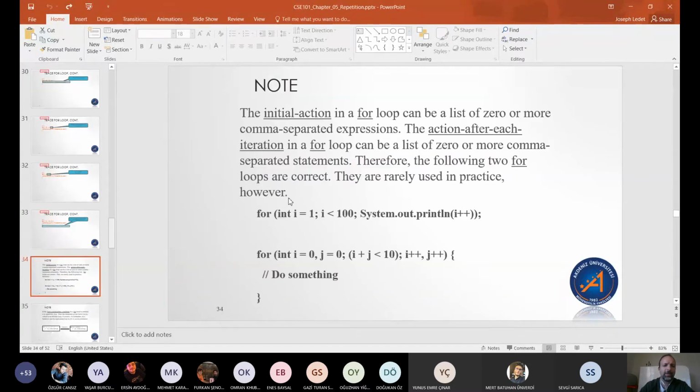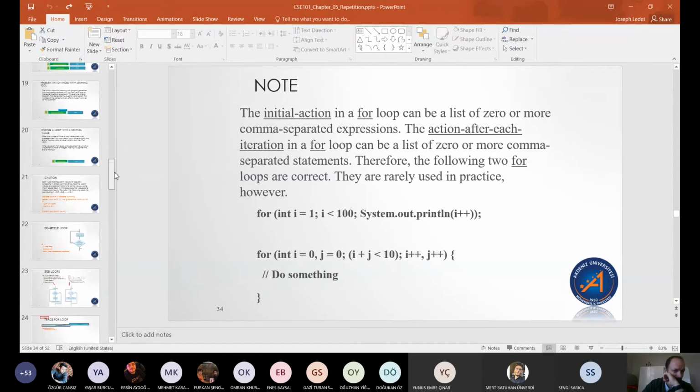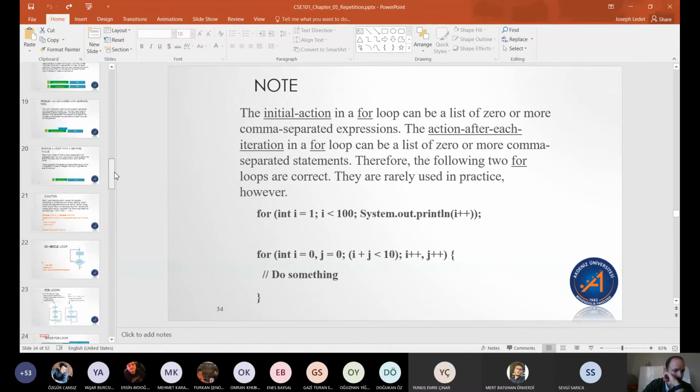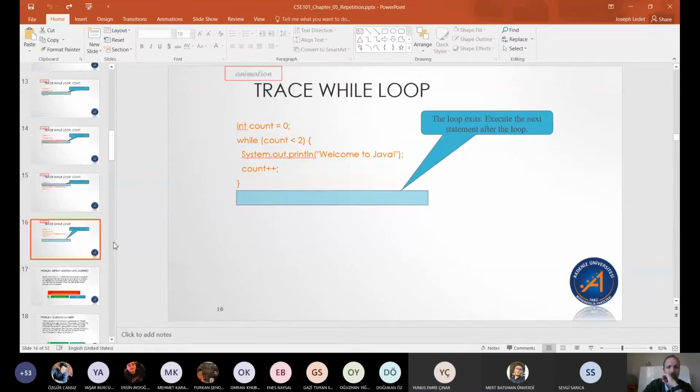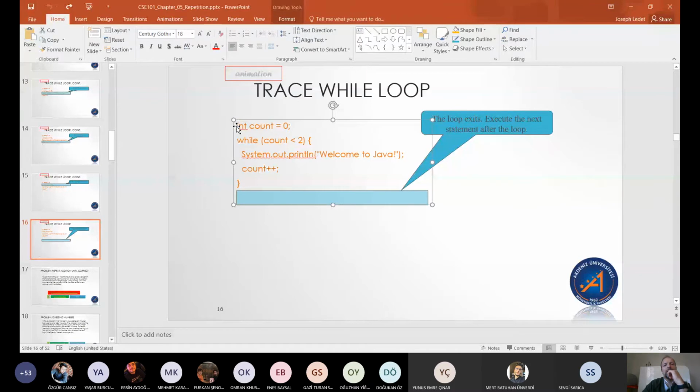Now there are some key differences between the for loop and the while loop. One is that in the while loop, slide 34, if I look back at this while loop, notice that int count was declared as a variable outside of the while loop.